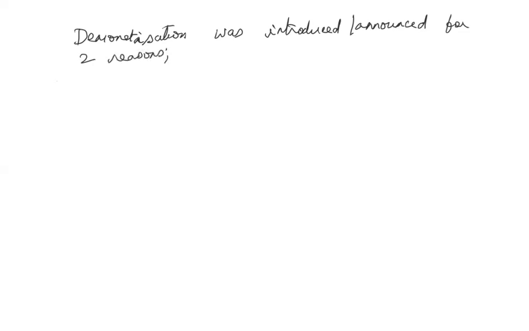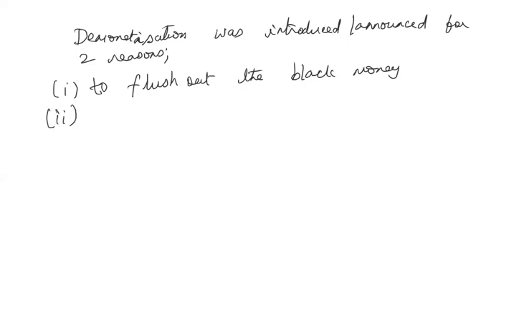One is to flush out the black money. So all the illegal money has to be checked. This is a better way of flushing out all the black money that is in circulation in the country. And another reason is to move towards a cashless economy. So these are the two reasons for which the demonetization was announced by the government.